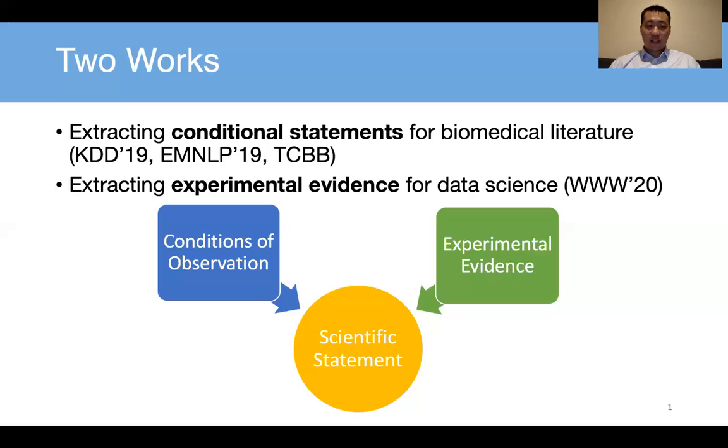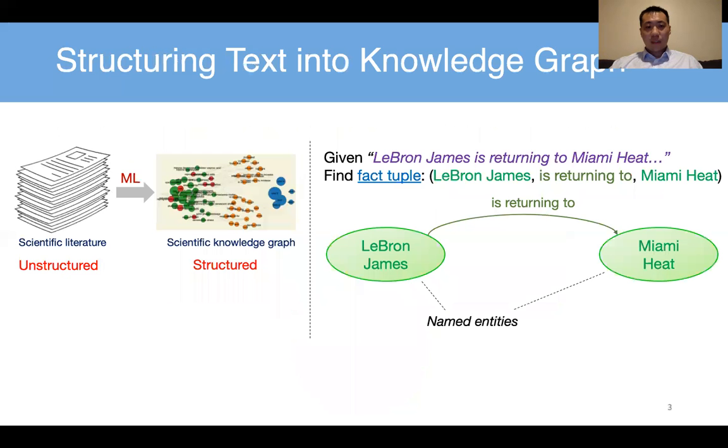So one work was published for the conditional statement extraction in KDD 19, and the very recent one, which is experimental evidence extraction in data science, is published in Jingbo. So for the first one, the goal here is to turn text data into a knowledge graph.